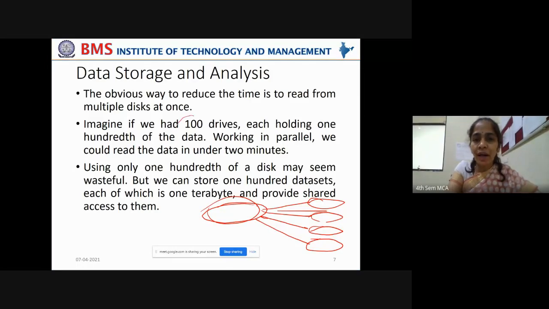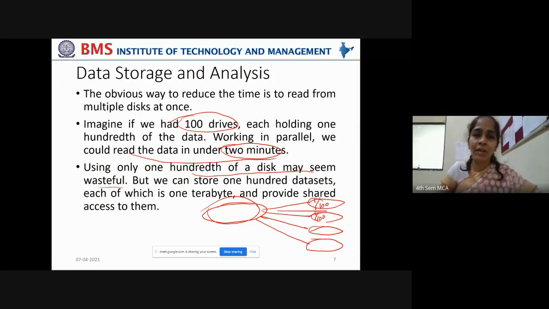Imagine if we have 100 drives, each holding 1/100th of the data, working in parallel, allowing access to those disks simultaneously. We could read the data in around 2 minutes. Before it was 5 minutes, or if it is more data, you have seen it is 2.5 hours that used to take. Now we can read that in 2 minutes itself by dividing the data onto multiple disks and providing parallel access to them.